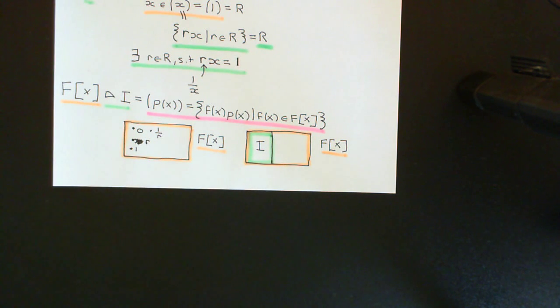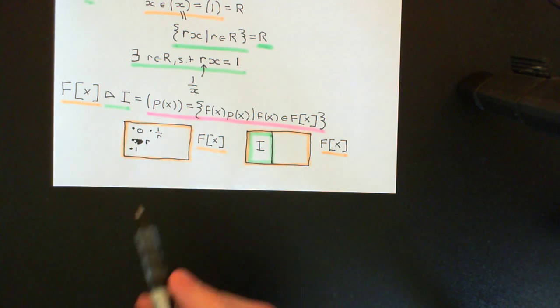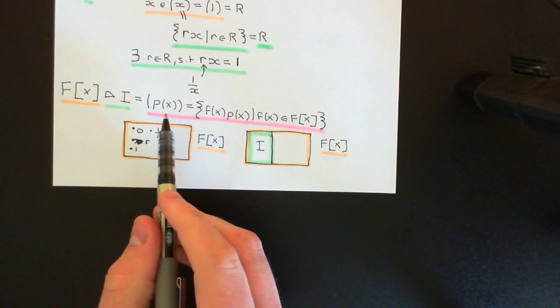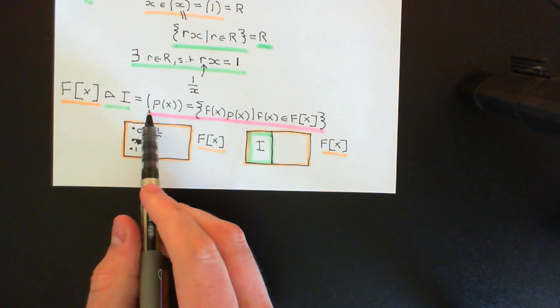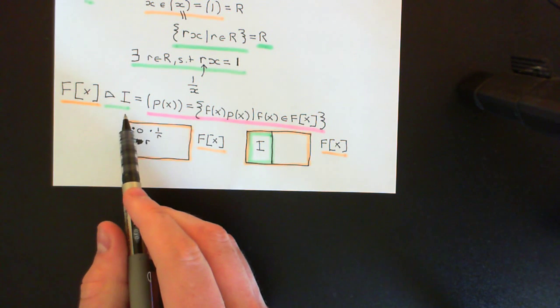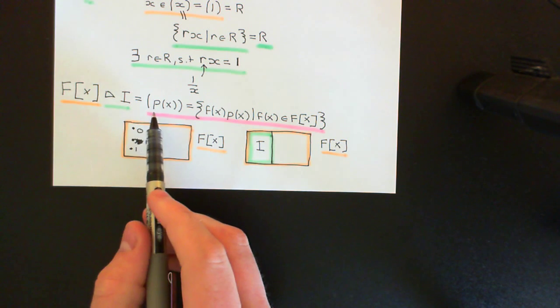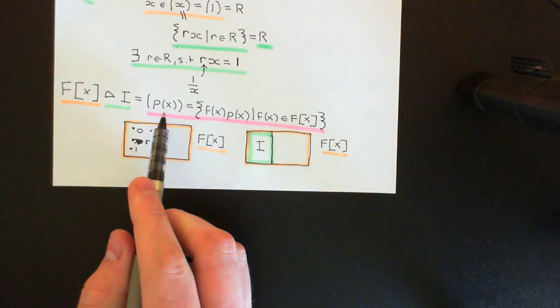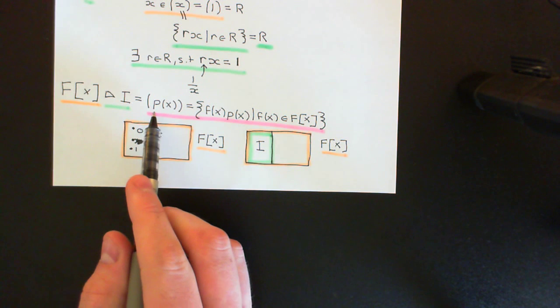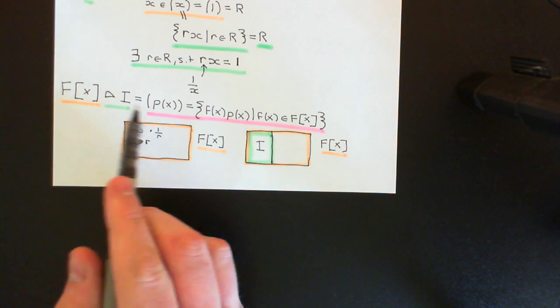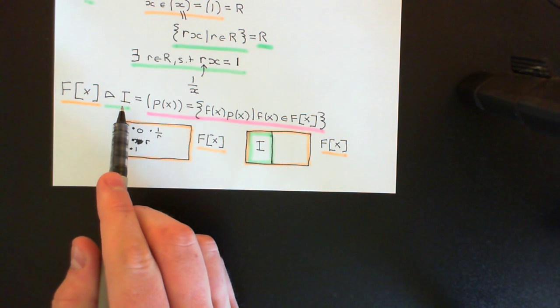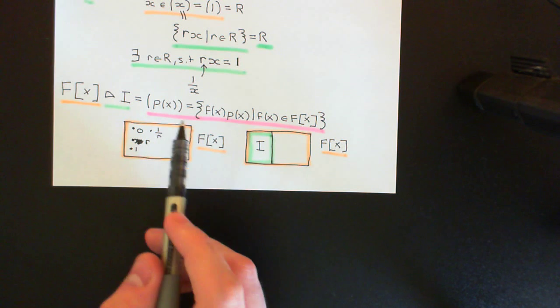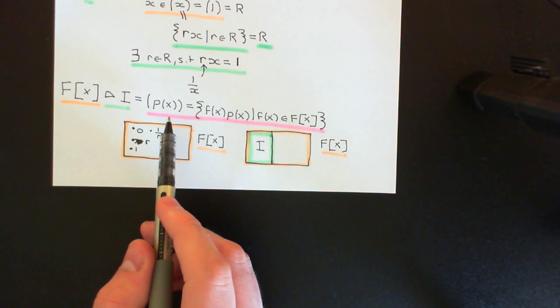Well, what I'm going to first start off by is asking which polynomial would you suspect is the one that is actually going to generate the entire ideal. Okay, so I'm trying to write the ideal as a principal ideal generated by some polynomial. Now of course when you generate the principal ideal of some polynomial, that polynomial will be in the ideal, so it's got to be some polynomial in the ideal.